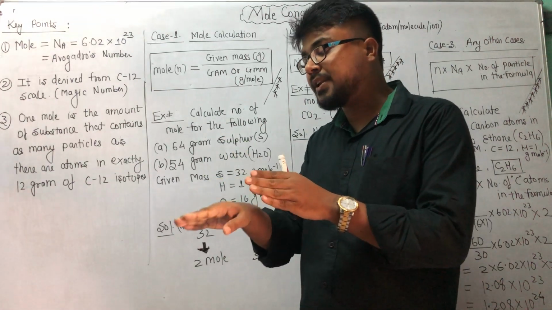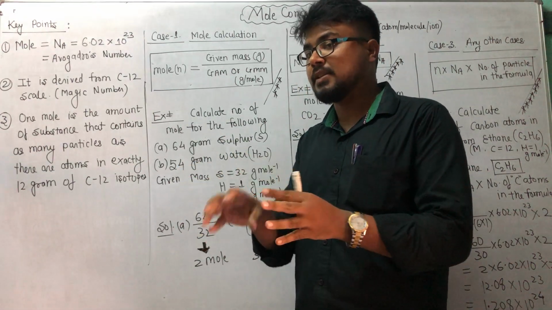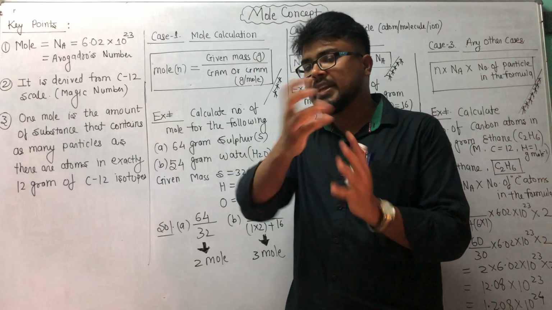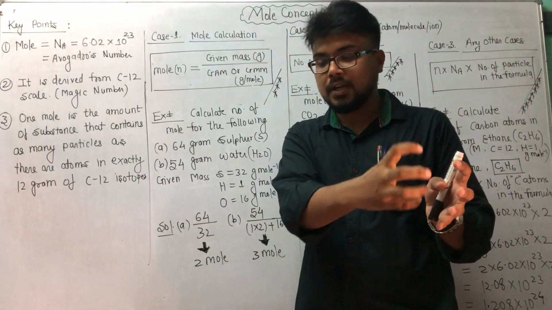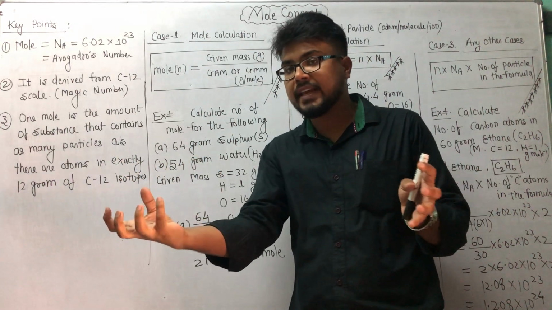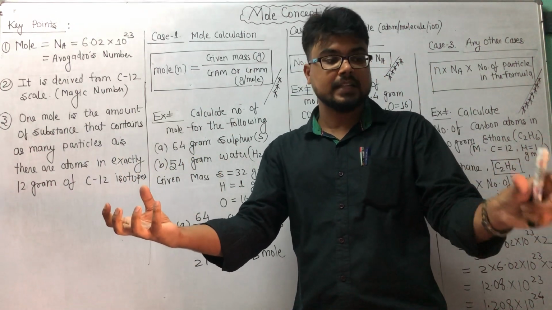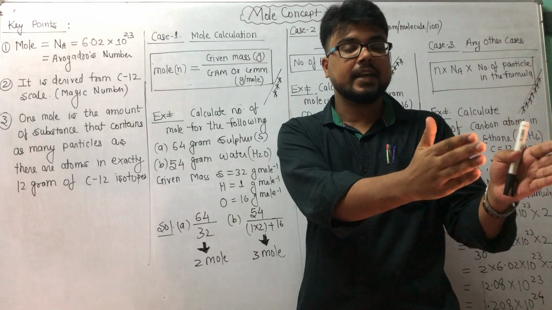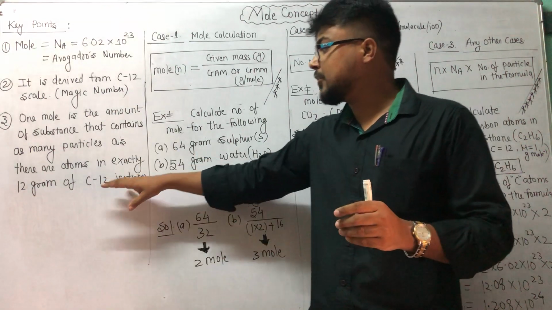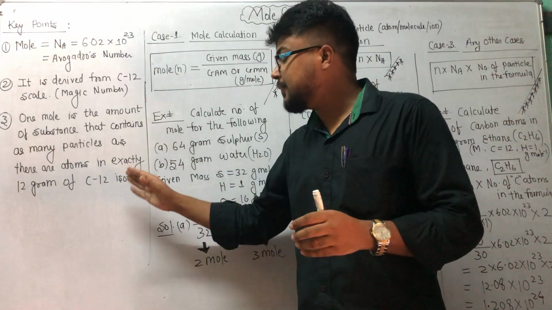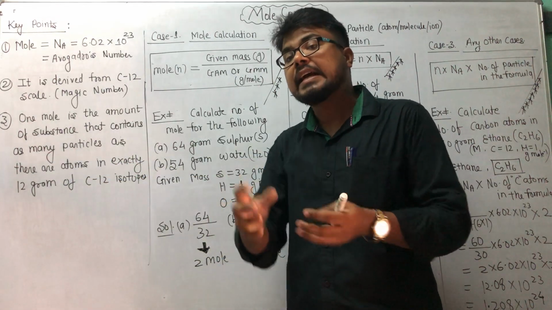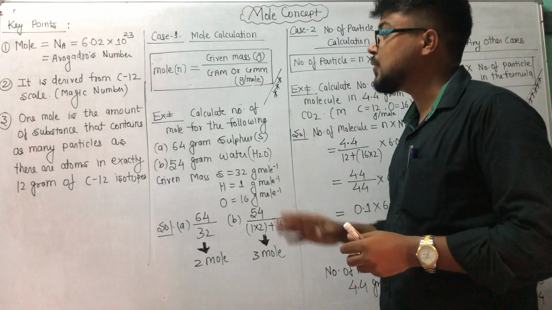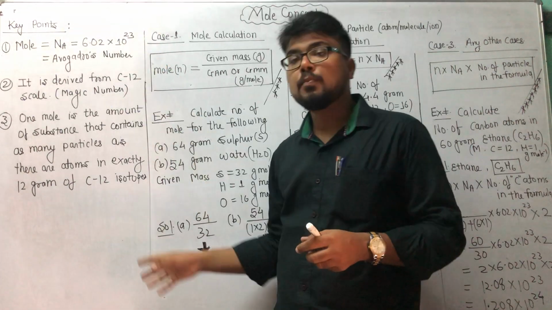Meaning, the measurable unit is what? 12 gram carbon. Suppose I have to purchase 1 kg potato. On one side, the shopkeeper puts the weight of 1 kg, and on the other side he provides 1 kg of potato. Same thing: carbon-12 is the measuring unit, and with the help of carbon-12 we can calculate moles of any kind of particle, correct? So that is the introduction part of mole.